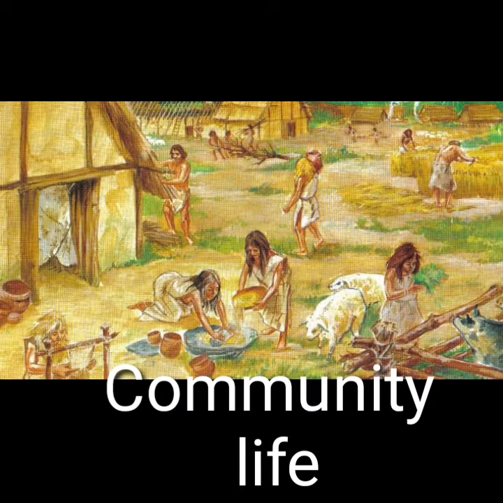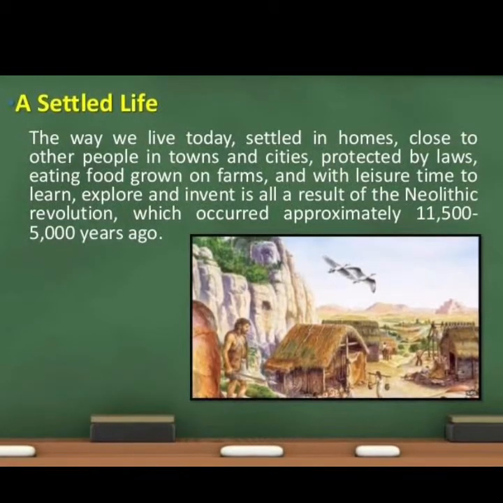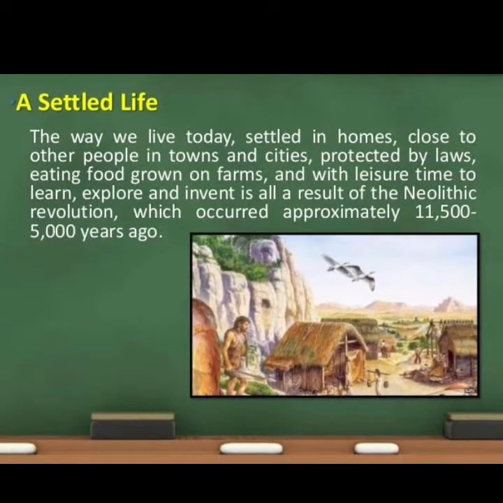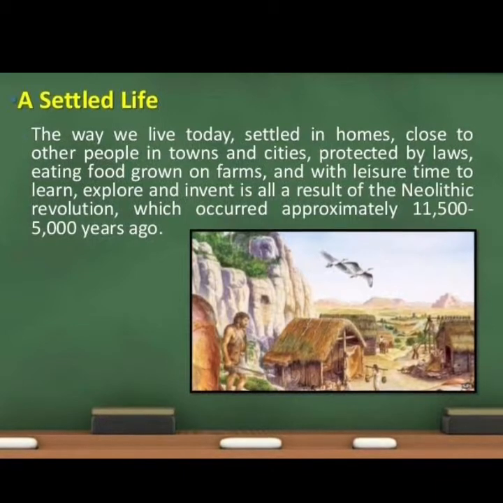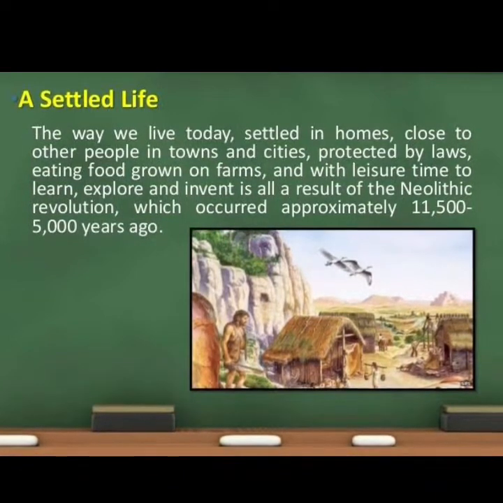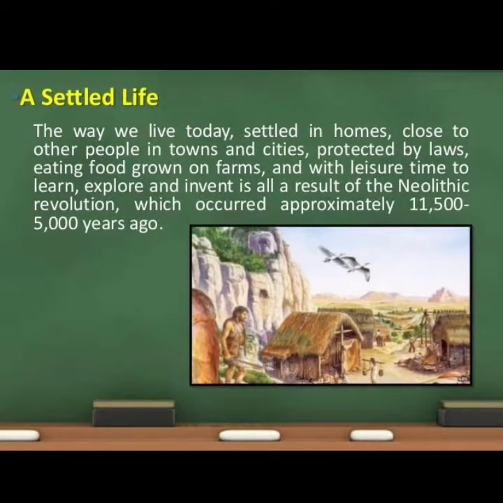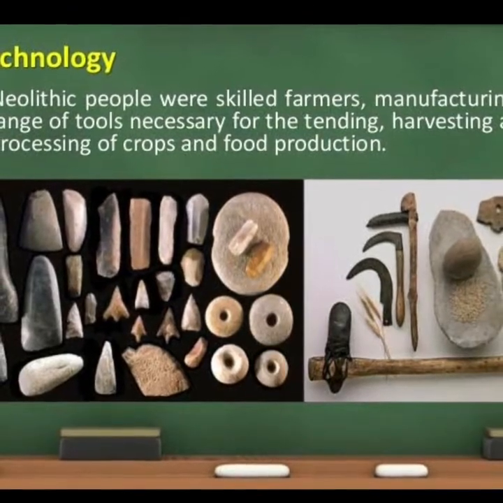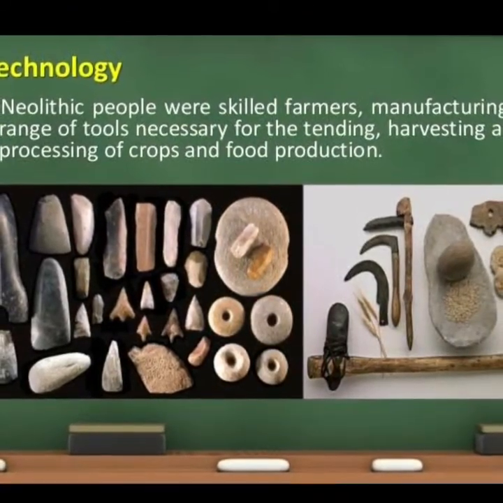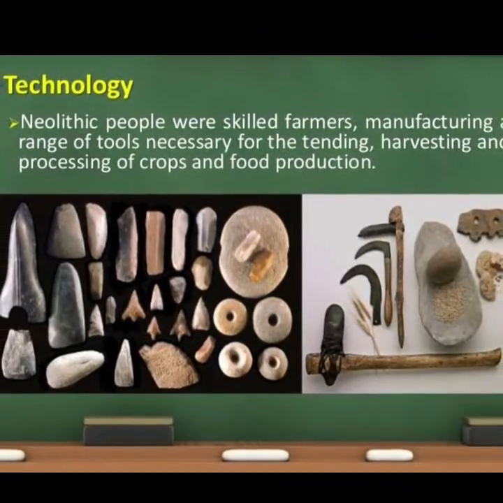Community life. When man became a farmer, his interaction with others grew, which made him wiser. Living in a group made him aware of his surroundings and gave him opportunities to try newer and safer methods of farming and use of better tools.